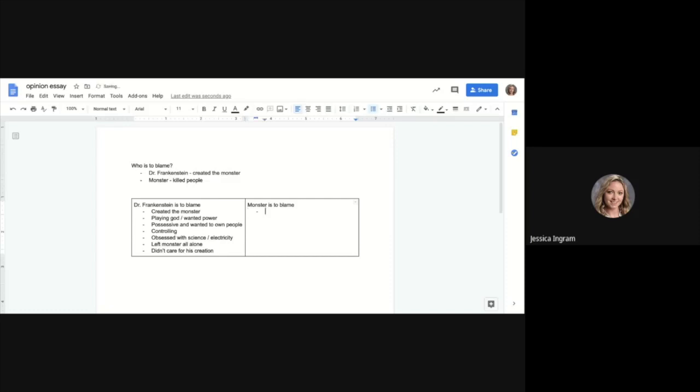All right. So the monster, now that I have brainstormed ways Dr. Frankenstein is to blame, now I'm going to brainstorm ways the monster is to blame. So for example, he was the one that killed the people. He killed all the people. Don't forget he killed William. He killed Henry. He killed Elizabeth.